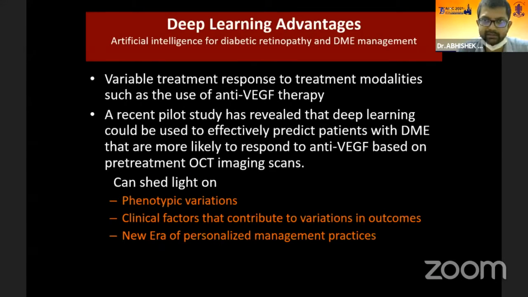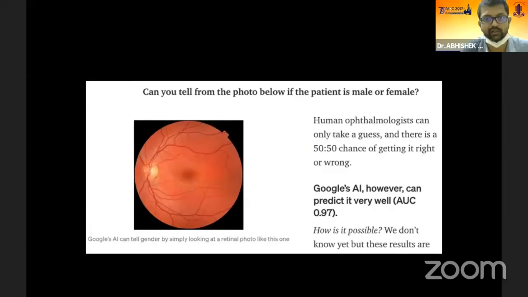What advantage can deep learning give us in DME management? We all know that variable response to treatment modalities occurs during anti-VEGF therapy, but we still don't have any concrete answer why it is happening. A recent pilot study has revealed that deep learning could be used to effectively predict patients with DME that are more likely to respond to anti-VEGF based on pre-treatment OCT imaging scans. So deep learning can shed light on phenotypic variations and clinical factors that contribute to variation in outcomes, and a new era of personalized management is on the horizon.